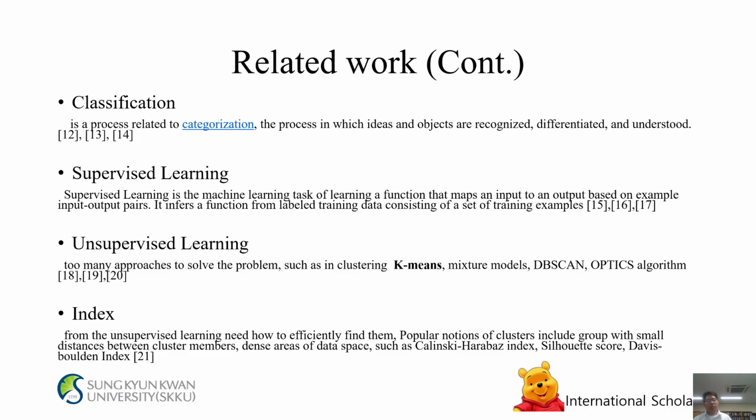Unsupervised learning. There are many approaches to solve the problem, such as clustering, K-means, mixture models, DBSCAN, OPTICS algorithm. References 18, 19, and 20. Indexes from unsupervised learning need to find clusters efficiently. Popular notions of clusters include groups with small distances between cluster members, dense areas of data space, such as the Calinski-Harabasz index, silhouette score, Davies-Bouldin index, reference 21.